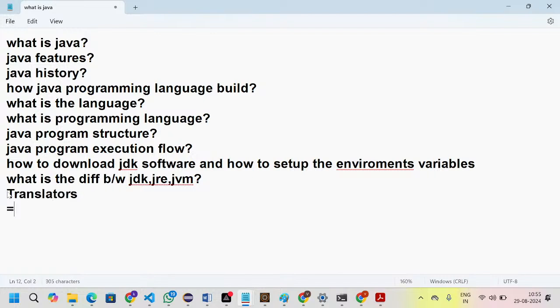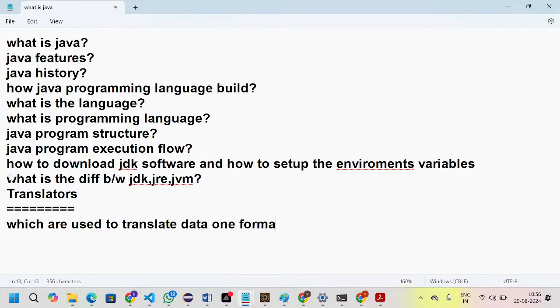What is the main purpose of translators? They are used to translate data from one format to another format. So what translators do we have in Java?